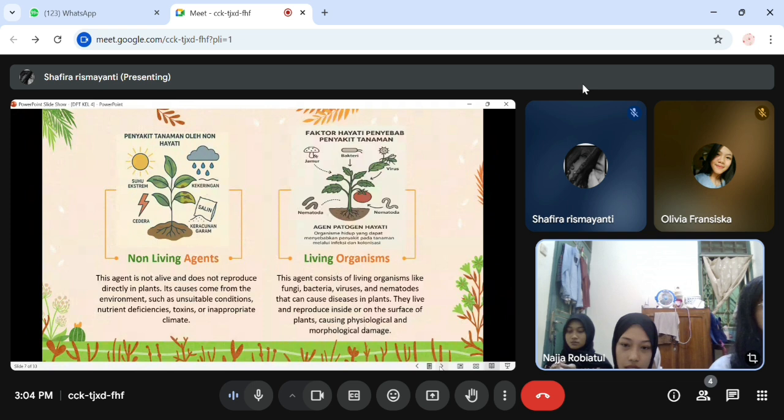And living organisms consist of living organisms like fungi, bacteria, virus, and nematodes that can cause disease in plants. They live and reproduce inside or on the surface of plants, causing physiological and morphological damage.